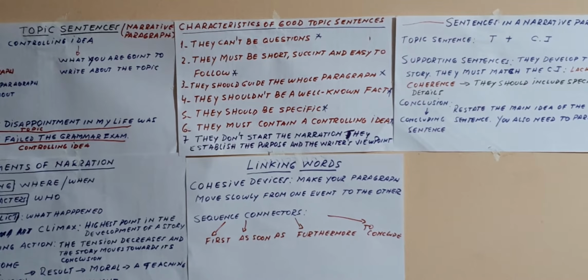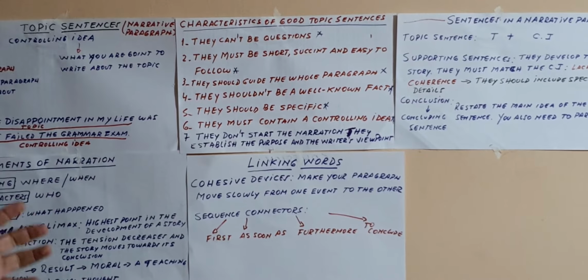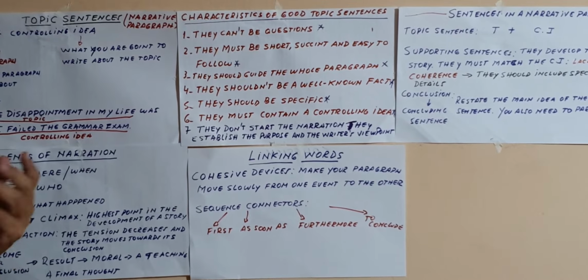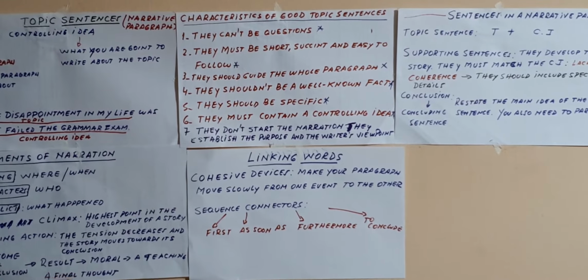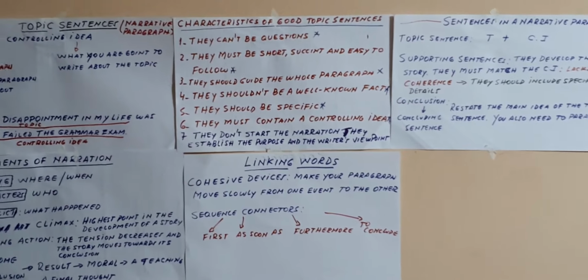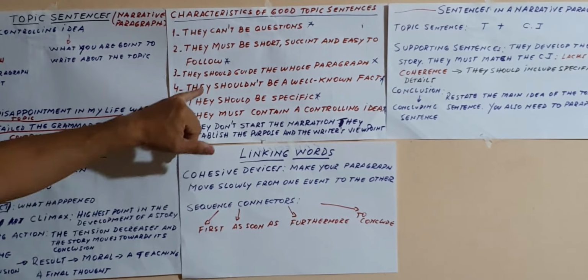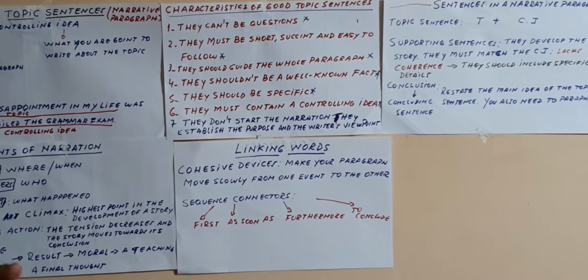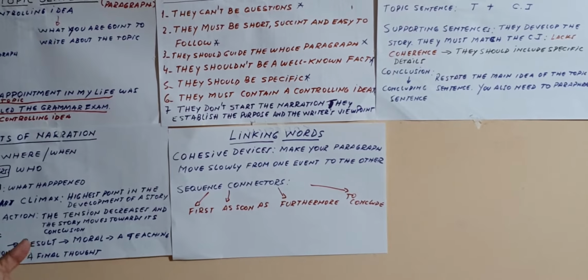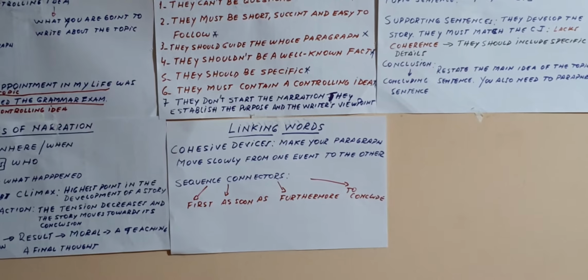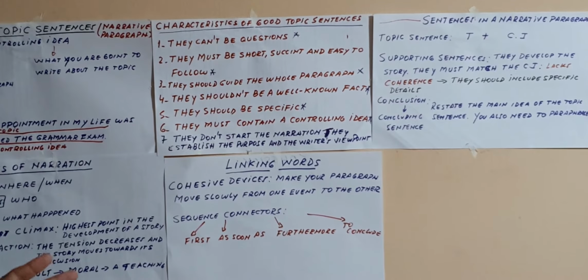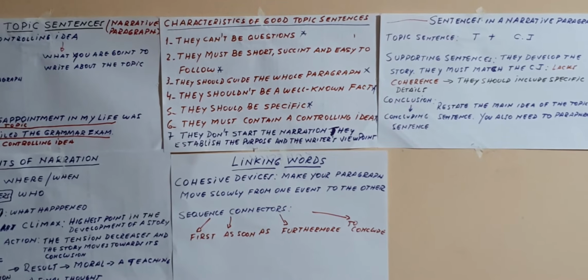They should guide the whole paragraph. That is to say, as soon as the reader starts reading the paragraph, the reader must know what the paragraph is going to be about. So this is one of the most important characteristics of topic sentences. They shouldn't be a well-known fact. For example, you cannot say, "Salta is a province in Argentina." Everybody knows that, so that cannot be a topic sentence. They should be specific. Don't go around the bushes. Straight to the point. And they must contain, of course, a controlling idea.